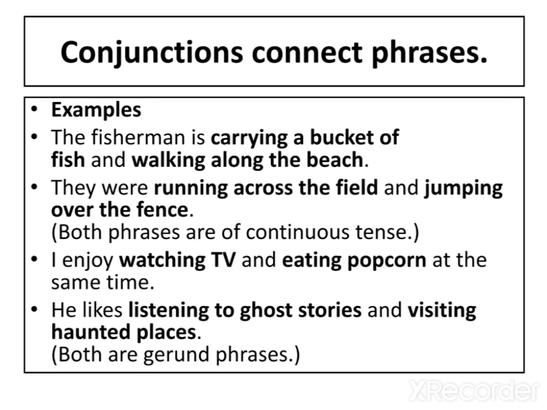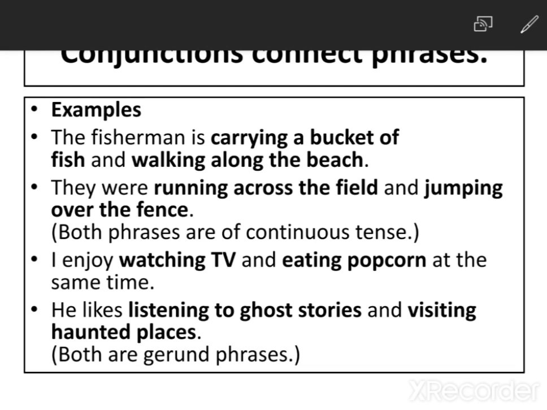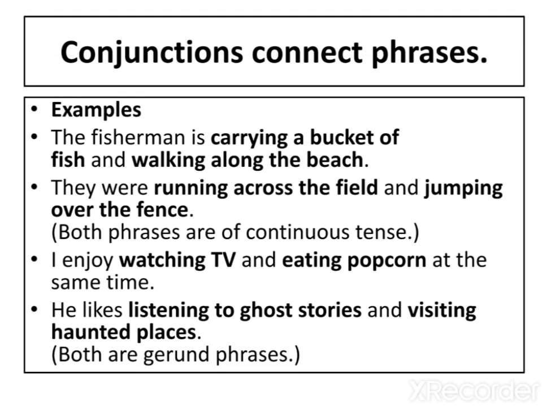So and is connecting watching TV and eating popcorn. And then: he likes listening to ghost stories and visiting haunted places. So here and is again connecting two phrases, and both are gerund phrases.